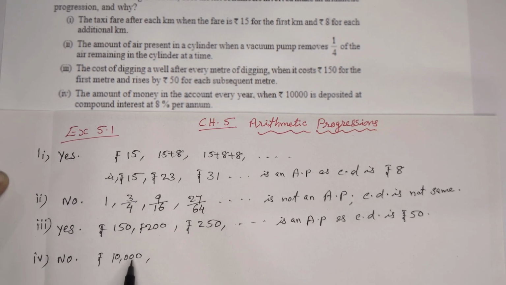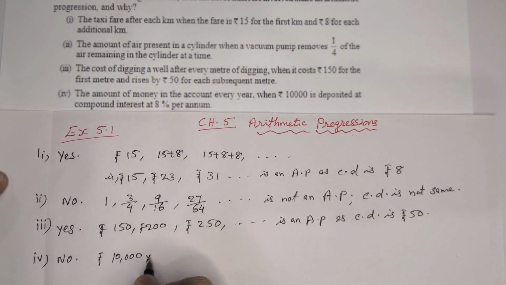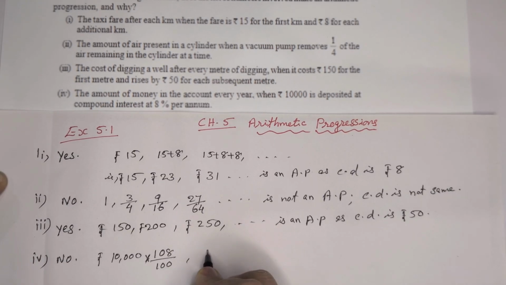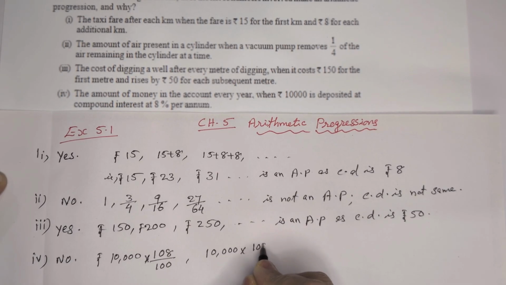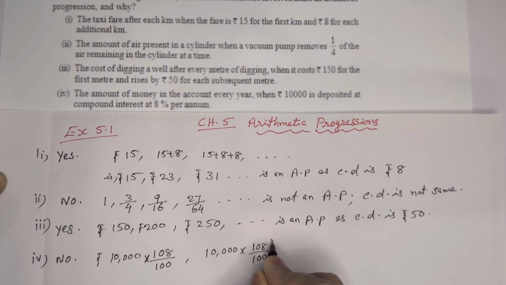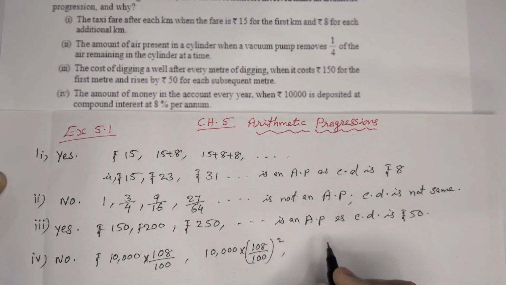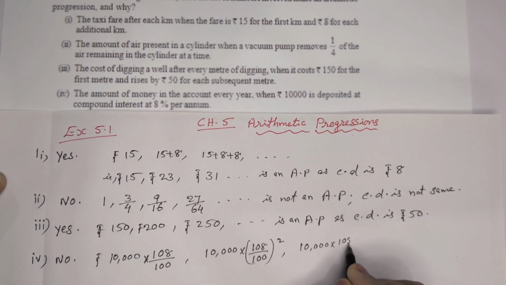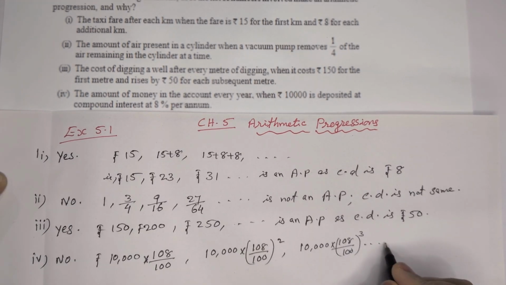So 10,000 into 108 by 100, then the second year 10,000 into 108 by 100 the whole squared. Third year will come as 10,000 into 108 by 100 cubed. It's going that way.